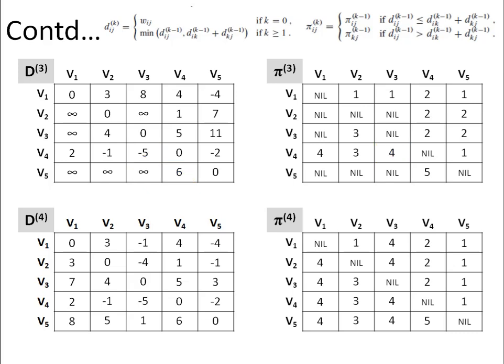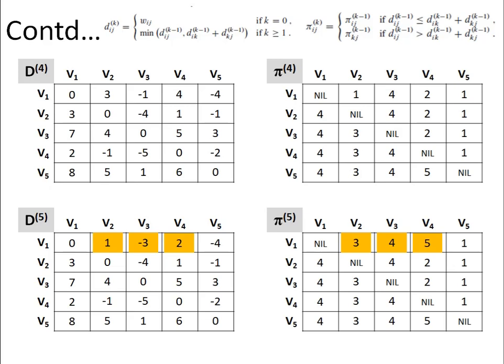So with this we have completed the fourth iteration and now we have to work with the last iteration. In the last iteration, all the entries will remain as they are, but the 3 entries highlighted in yellow will get updated. So fifth iteration means we are trying to compute a path between the two vertices which is passing via all the vertices which are present in the graph, because there are only 5 vertices in the graph.